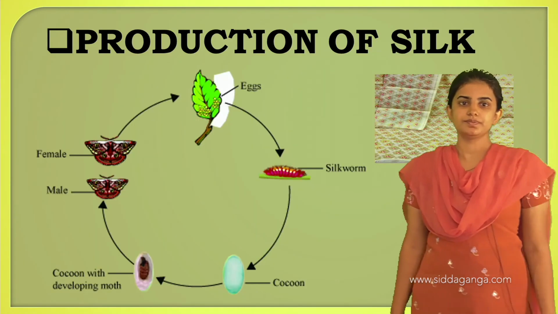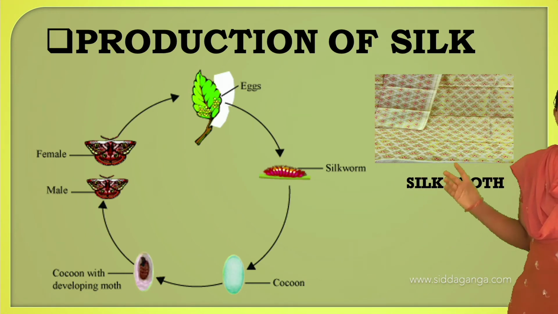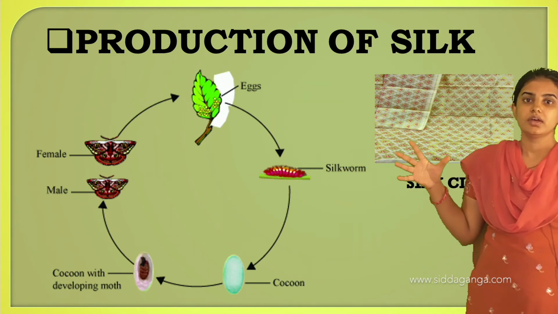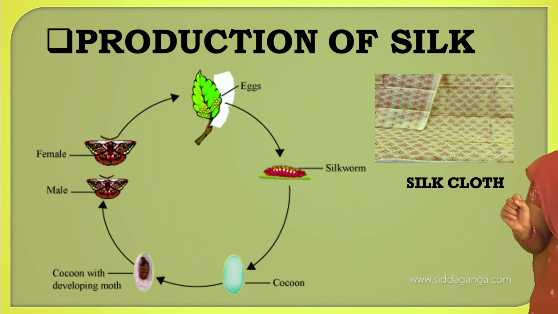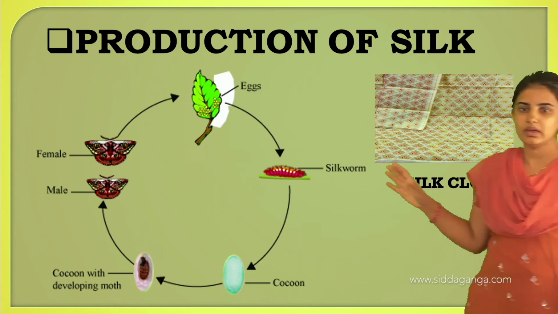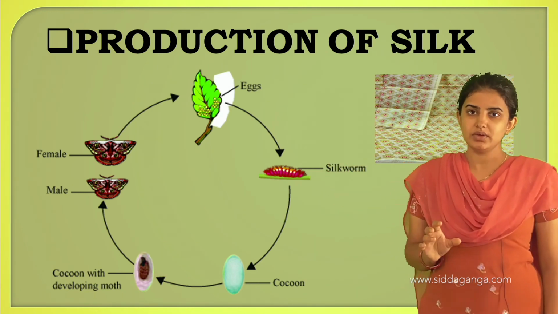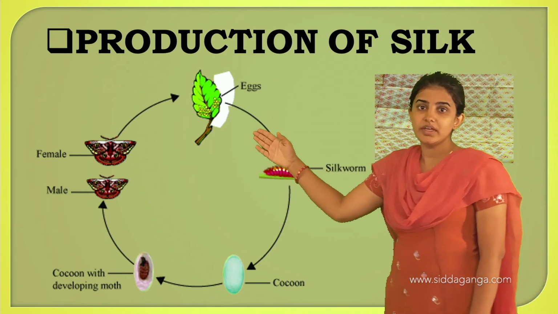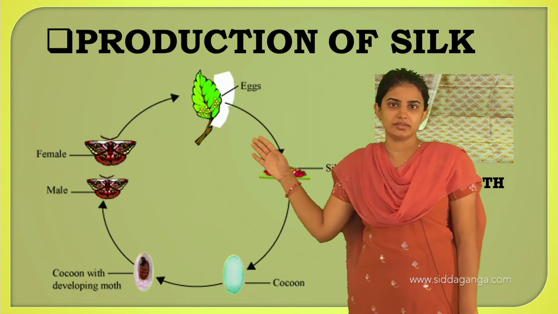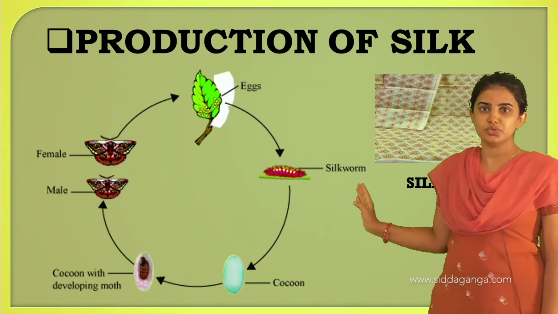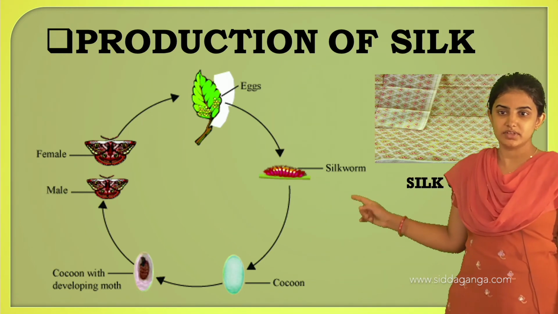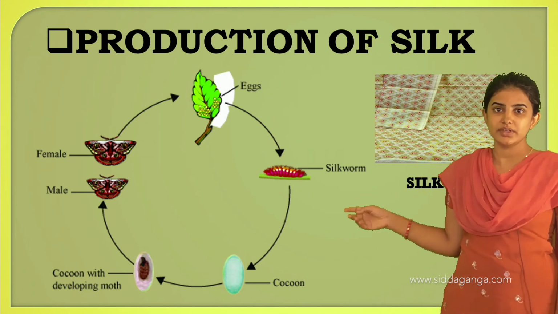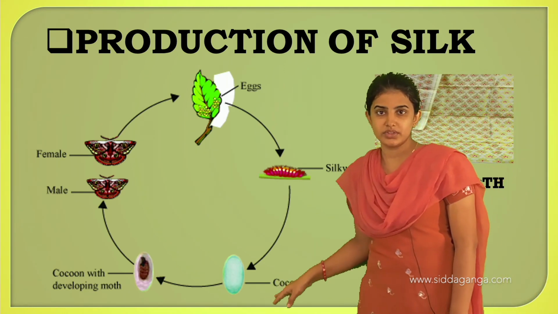Next we shall move on to the production of the silk. See, this is the history of the silkworm. History is nothing but how these silkworms are grown. Usually the silkworm lays eggs on a mulberry plant, on the mulberry leaf, and later the eggs hatch into silkworms, and this hatched silkworm forms a cocoon, where it circulates the silk around its body.